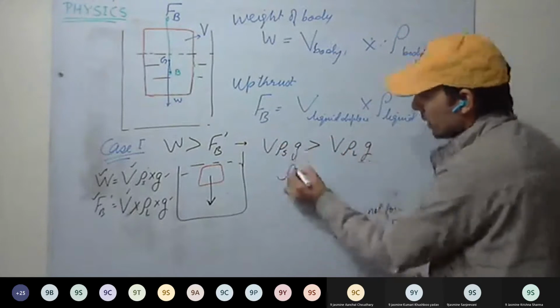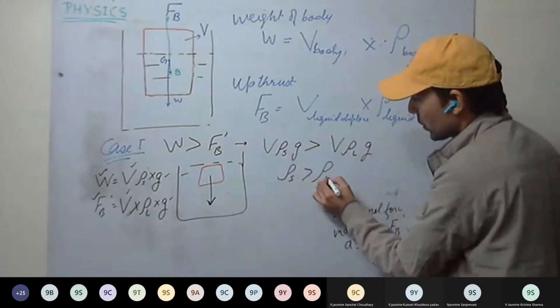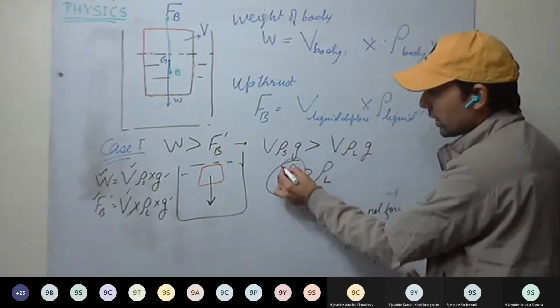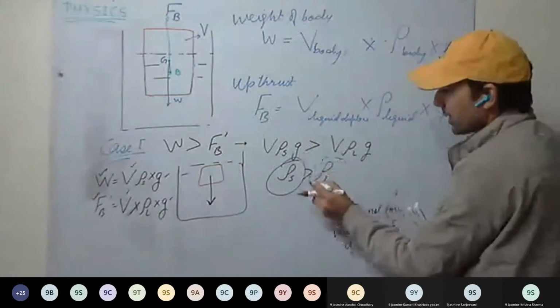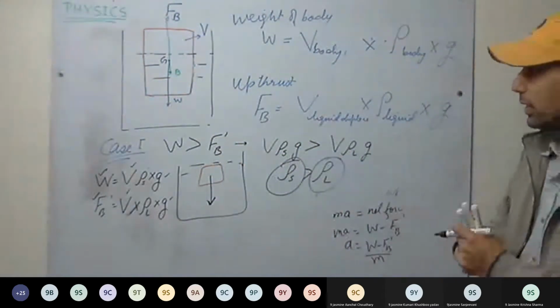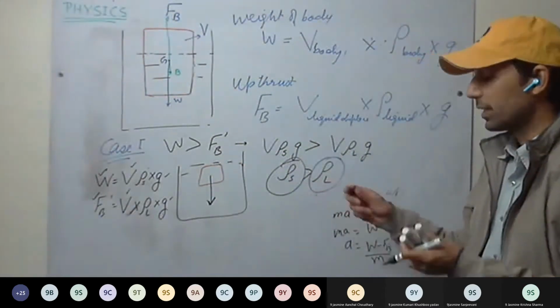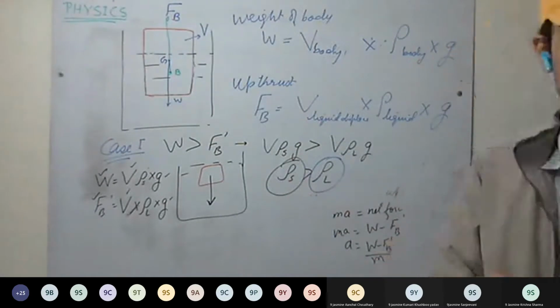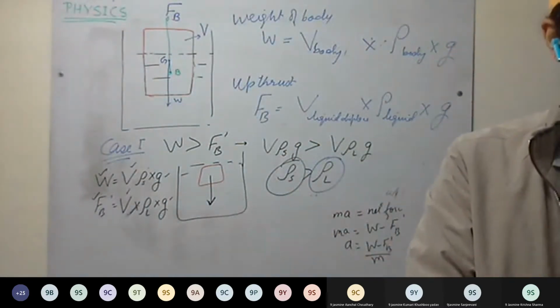V and g get cancelled. Rho S is greater than rho L, that is density of the solid is greater than density of the liquid. So when density of the solid is greater than density of the liquid, the body sinks. This is clear?